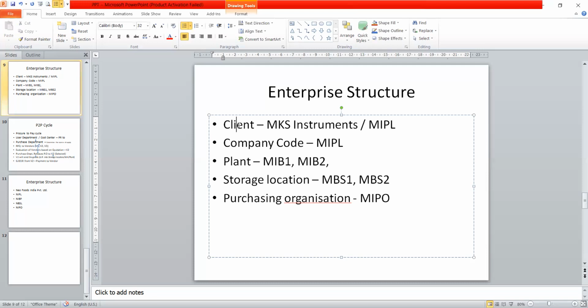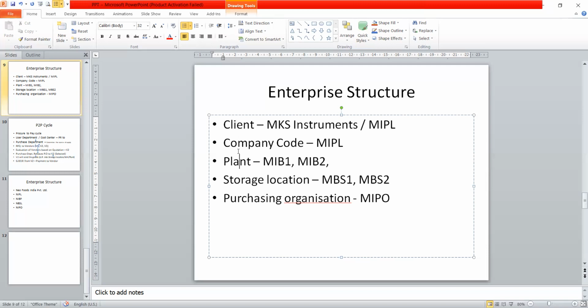Not only as branches, it is as different businesses altogether. As a business center, you can think Tata Home Appliances is different, Tata Automobiles is different, Tata Electronics is different. So these business centers represent company codes.